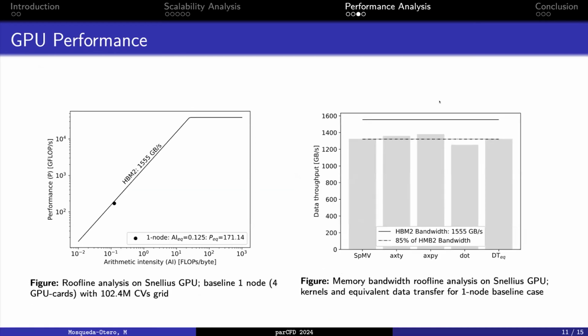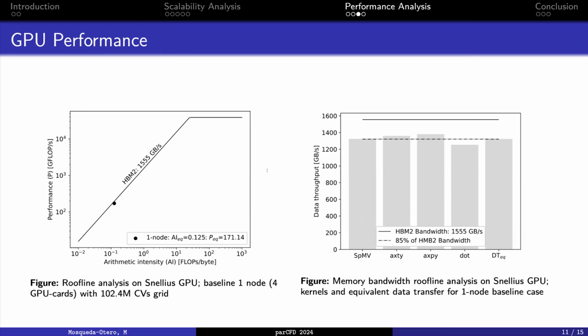Moving to the GPU performance, this is the roofline that we got for one node, the solution for the one node, or the baseline. It shows similar results to the CPU. It's also a memory bound implementation, but in this case, the solution delivers 95% of the available performance that we have for the current arithmetic intensity. We can see that as the point is closer to the line.